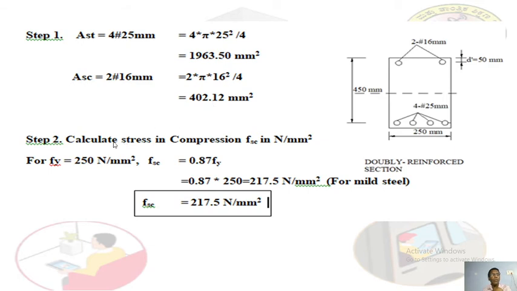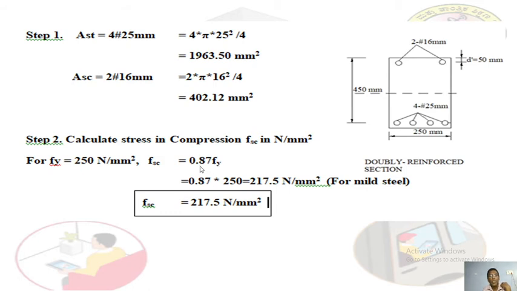Step 2. Calculate stress in compression steel, fsc, in Newton per mm square. For fy is equal to 250 Newton per mm square, fsc is equal to 0.87 fy. You can directly write this.